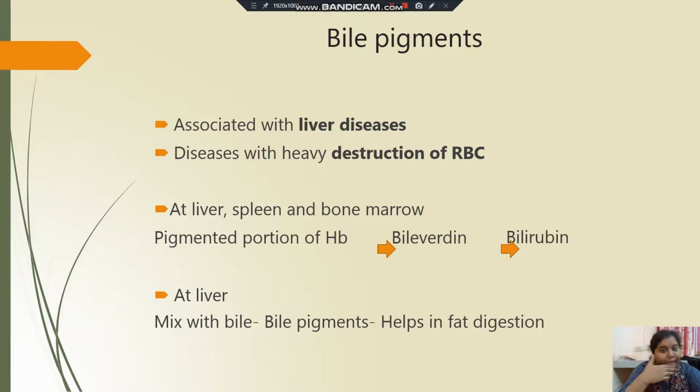Then coming to the bile pigments, they are associated with liver diseases with heavy destruction of RBC. At the liver, spleen and bone marrow, the pigmented portion of Hb becomes biliverdin, then bilirubin. At the liver it is mixed with bile pigments, which help in fat digestion.